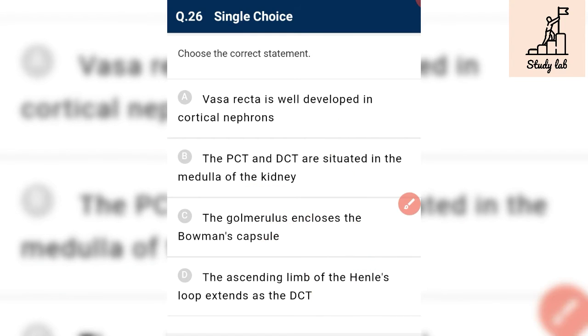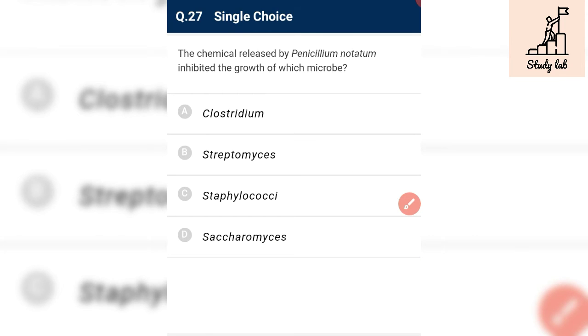The chemical released by Penicillium notatum inhibits the growth of which microbe? Streptococcus? Staphylococcus. Yes, Alexander Fleming noticed that the growth of Penicillium notatum inhibited the growth of Staphylococcus in an unwashed petri dish.